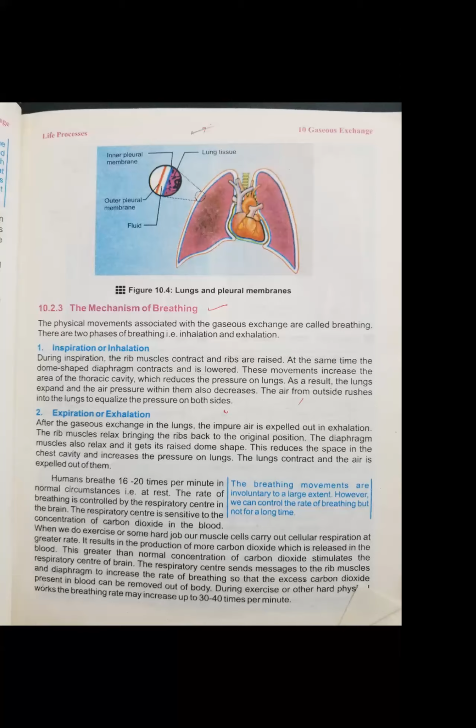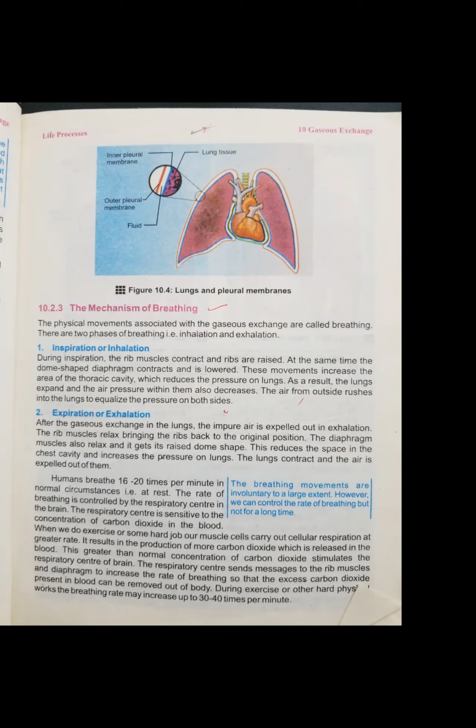Humans breathe 16 to 20 times per minute in normal circumstances at rest. The rate of breathing is controlled by the respiratory center in the brain. Definitely, who controls this system? This respiratory system is controlled by our brain. In our brain, there are different centers. Some control our respiratory system, some control our circulatory system, some control our digestive system, some control our vision system, some control our hearing system, some control our renal system.